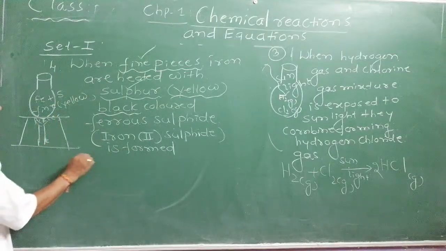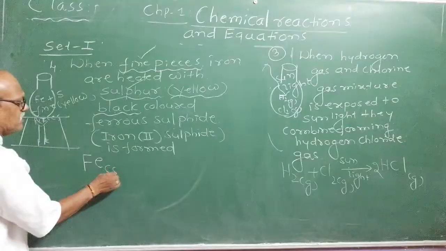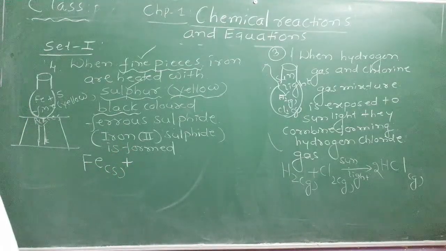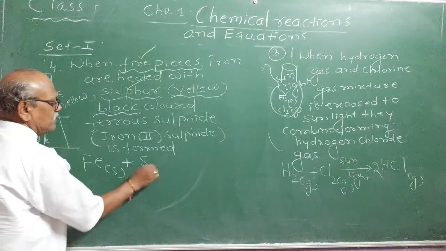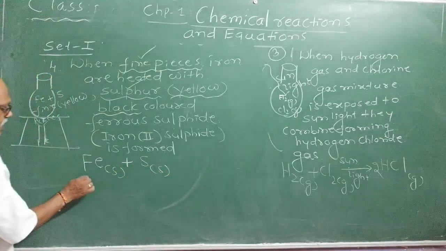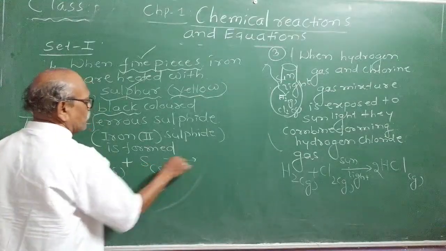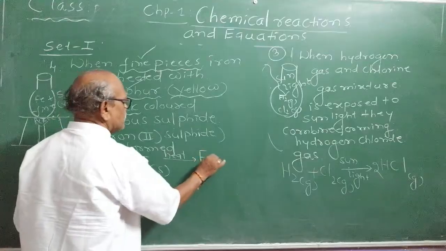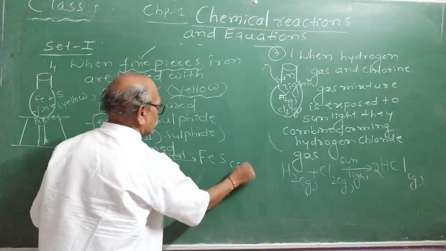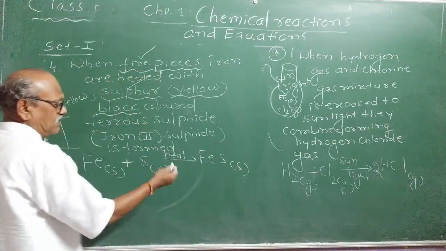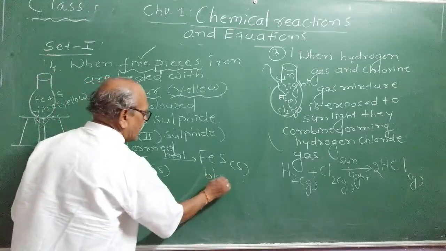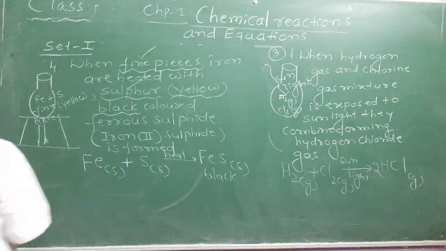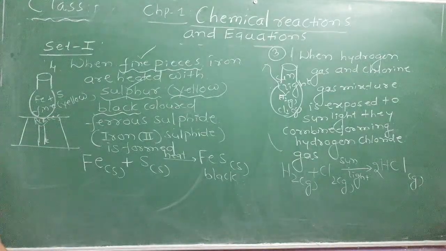Okay, let us write the reaction. This all of you must have balanced by this time. Only writing the equation and balancing is not complete chemistry, my dear students. Iron, fine pieces, sulfur, and you write here heat. You have to heat it to get what? Ferrous sulfide, FeS. And no need of balancing. This is black in color. Right? Any color changes below that? Black colored ferrous sulfide is formed.